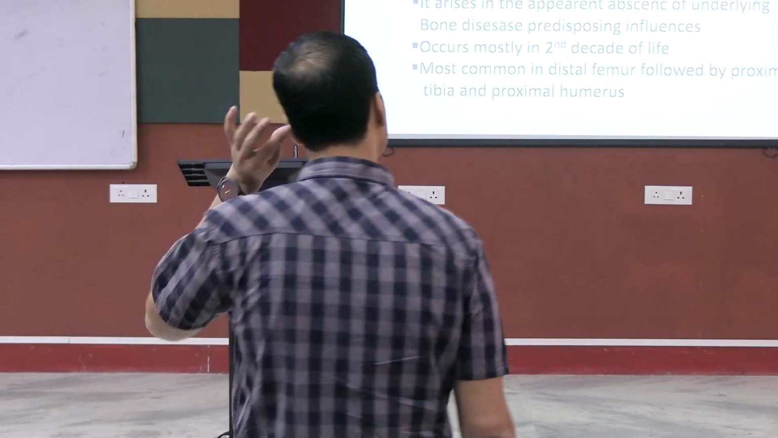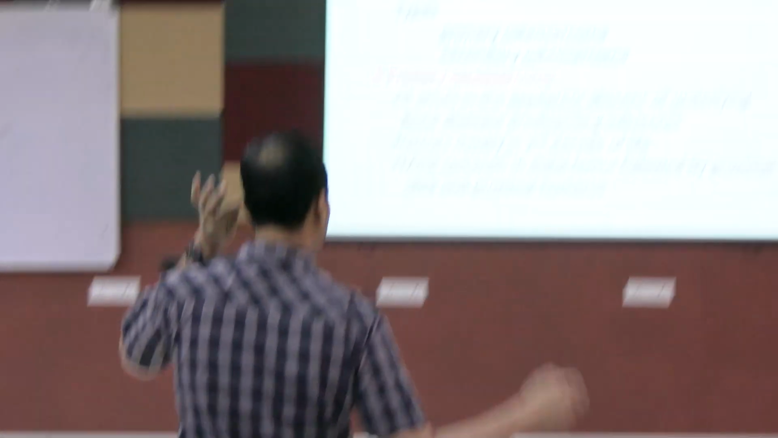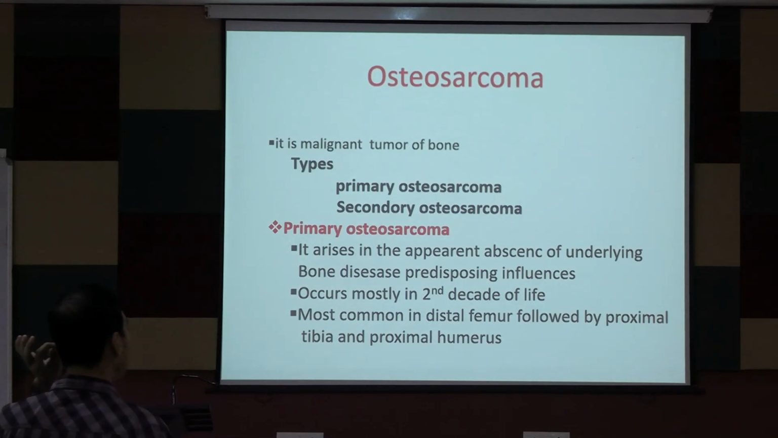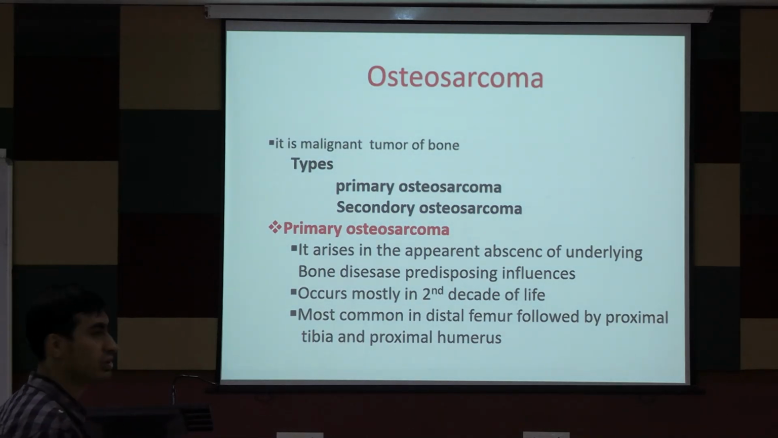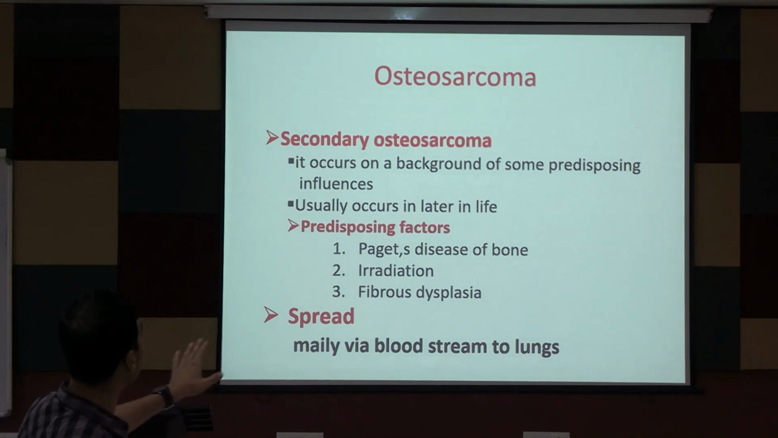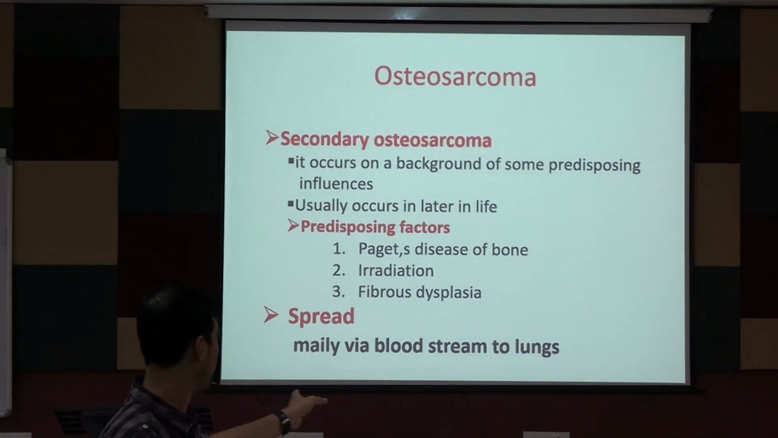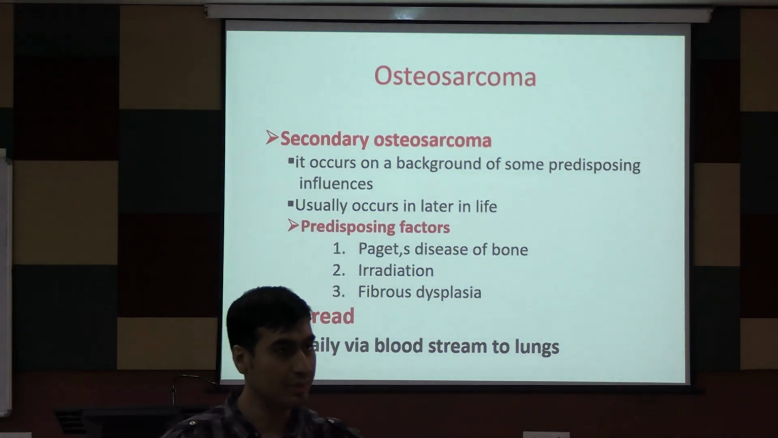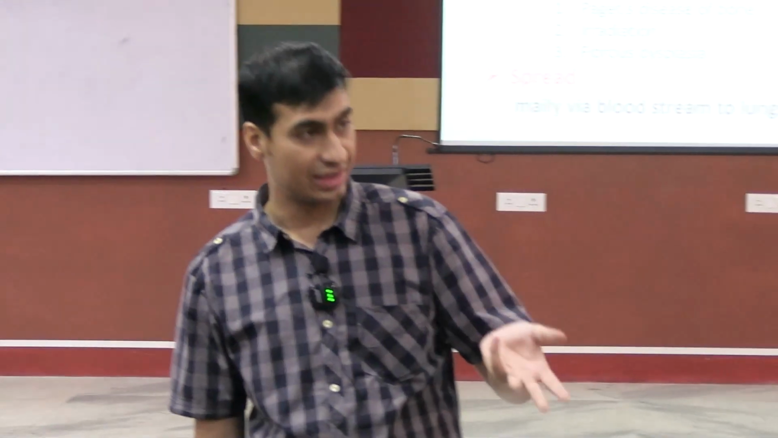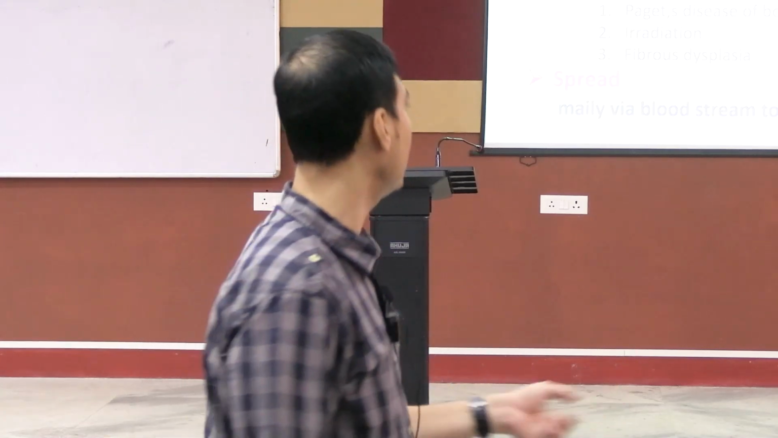Okay. So primary osteosarcoma is because of genetic predisposing influences, most commonly occurs in the second decade of life, most common in the distal femur, then proximal tibia. Secondary osteosarcoma occurs on the background of some predisposing influences. So there is some disorder, there are some bone tumors that are pre-cancerous lesions, that are more prone to go into a malignant lesion. So those are the predisposing.